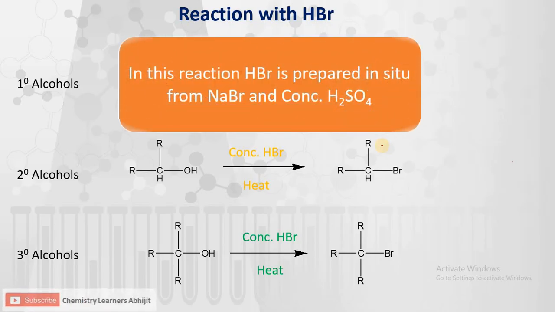The change in primary alcohols is that we are using sodium bromide in presence of concentrated H2SO4, because this is the reagent which produces hydrogen bromide in situ. That means during the course of the reaction, the hydrogen bromide is prepared and used for the particular reaction.